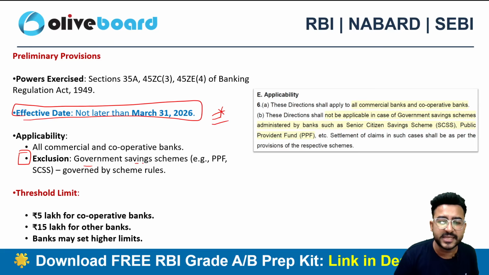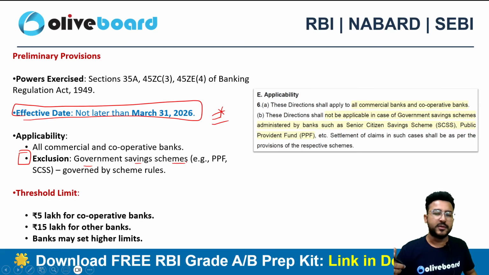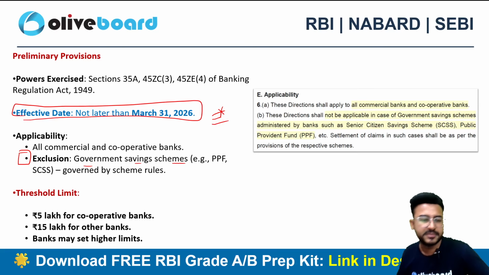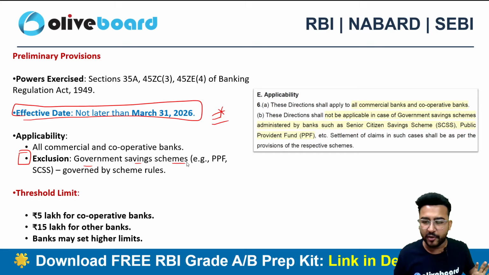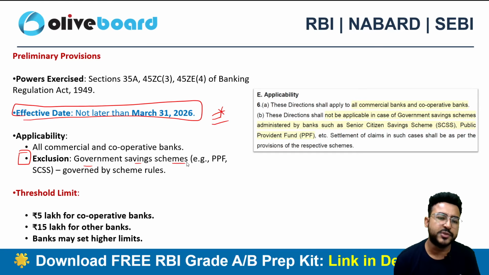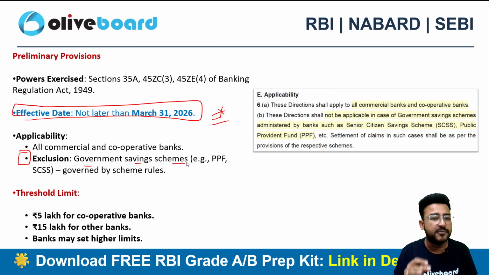Government saving schemes like PPF and senior citizen saving schemes are not required to follow this direction. So all the commercial banks and all the cooperative banks will be following this direction, except the government saving schemes like PPF and SCSS. These are governed by the respective rules prescribed under the schemes.